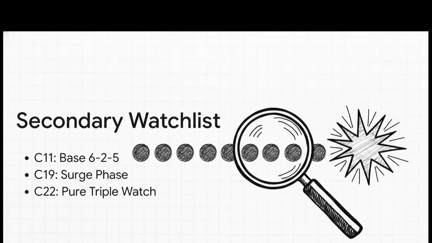And beyond those critical zones, they also maintain a secondary watch list. Cycle 11 is hyper-focused on one single final missing base, 625. Cycle 19 is being monitored closely for a continuation search phase, but I've got to say, perhaps the most fascinating outlier on this list is Cycle 22. The pure triple watch. It is currently waiting on bases like 444 and 777. According to the internal documents, this cycle completely defies their standard permutation logic. It's so wildly different that it requires its own entirely unique scoring model. It is a true anomaly in the data.